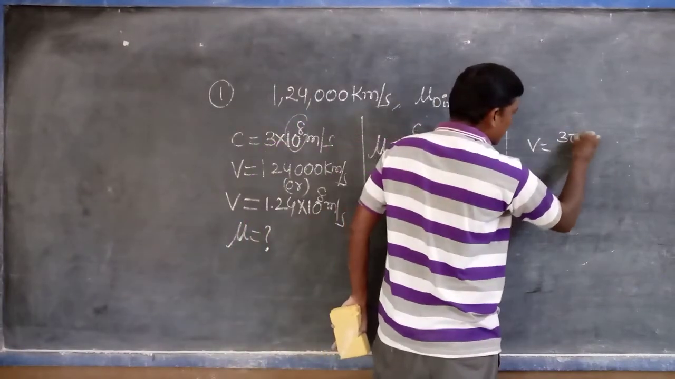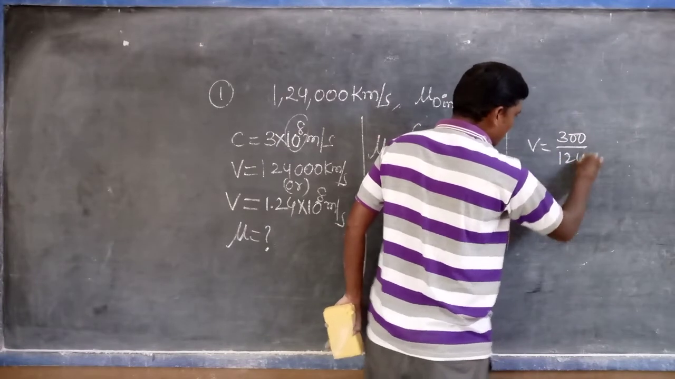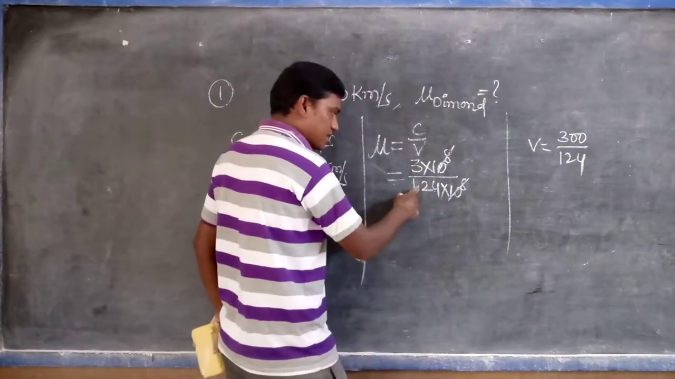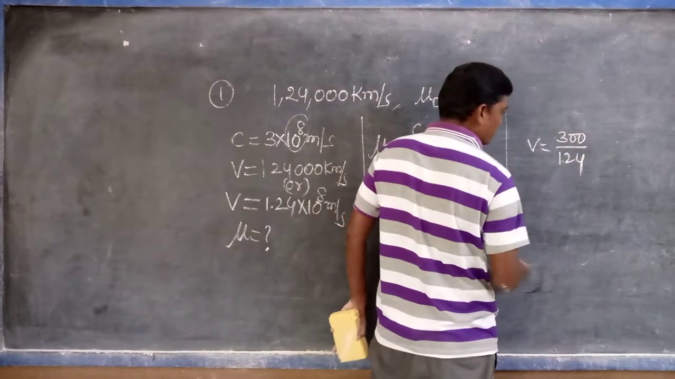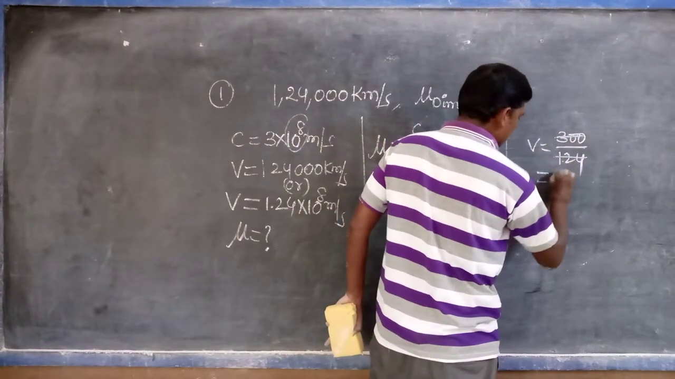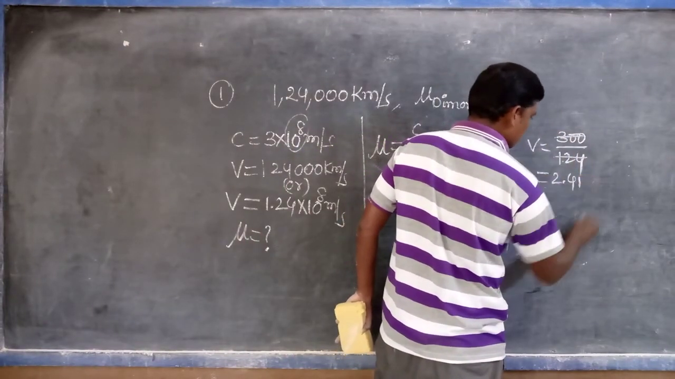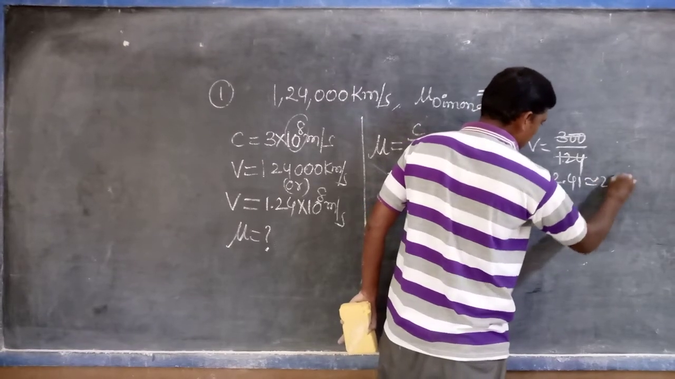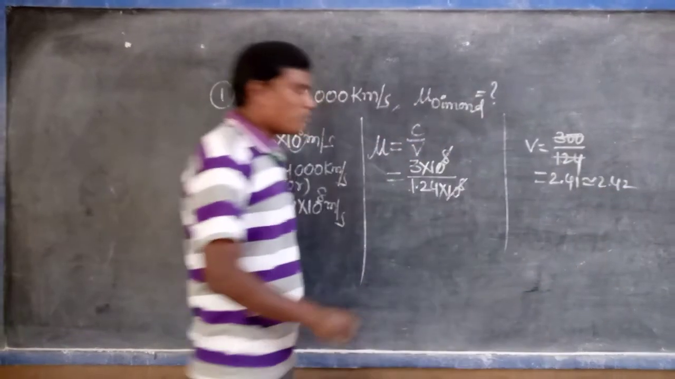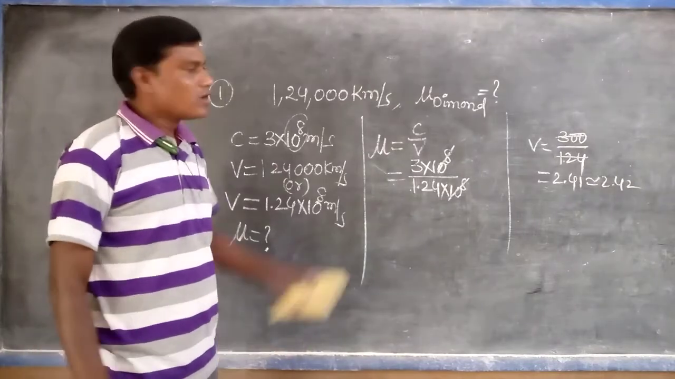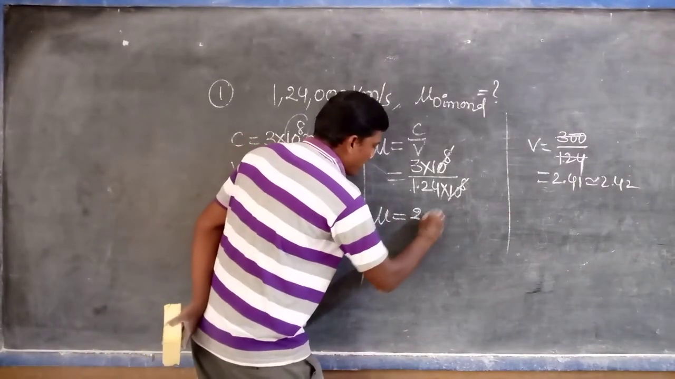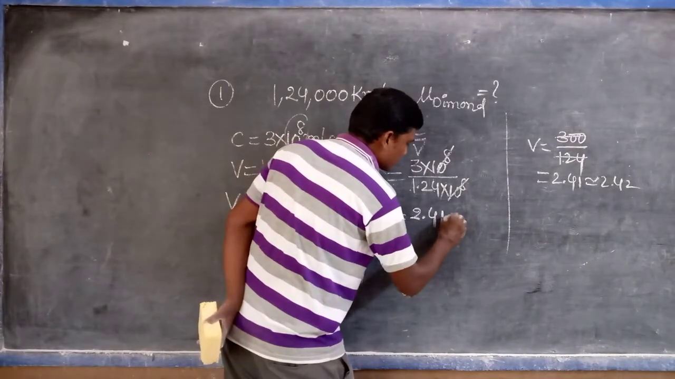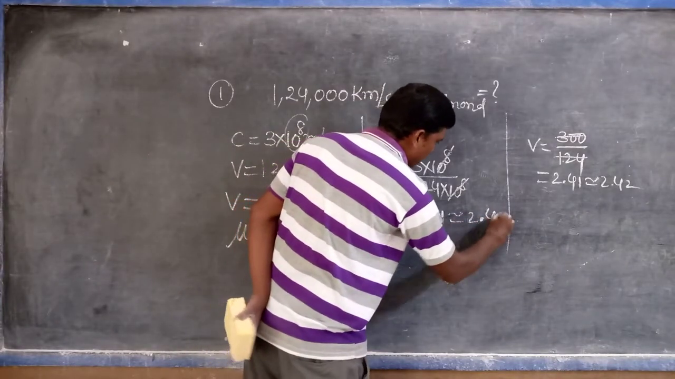So 3, we can write 300 upon 1.24. After the decimal point, how many digits are there? 2. So 300 by 124. So 2.41 something will become 2.42. That's why mu is equal to 2.41 or 2.42.